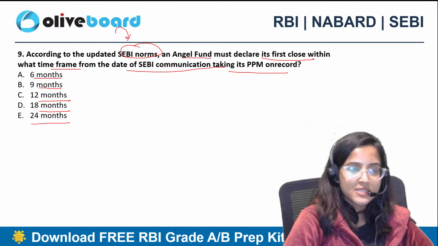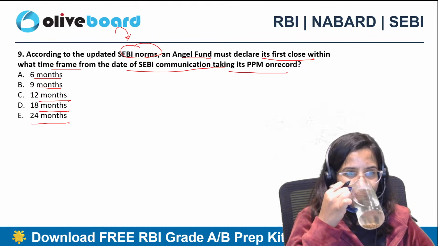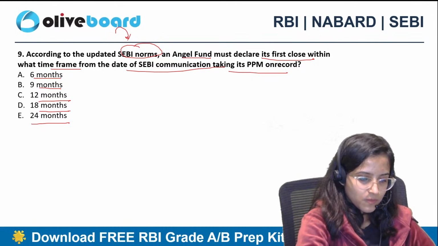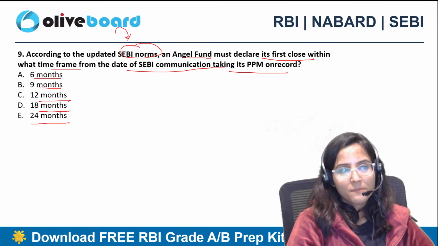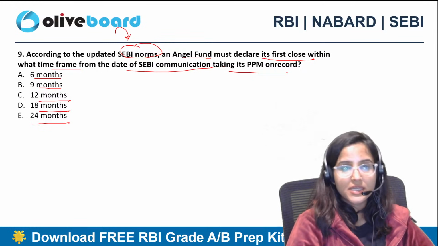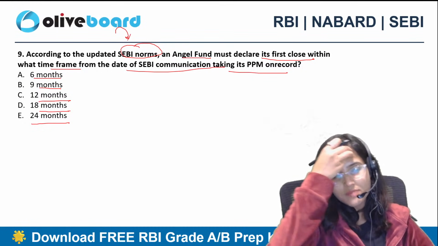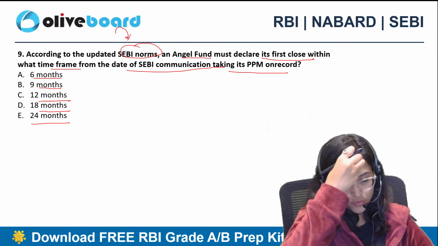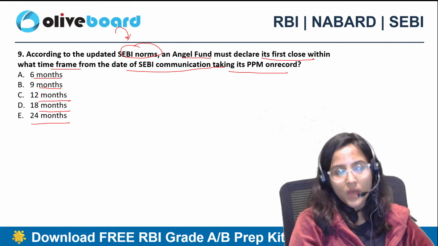According to updated SEBI norms, an angel fund must declare its first close within what time frame? The correct answer is C, which is 12 months.